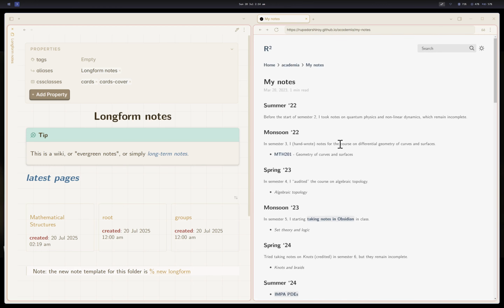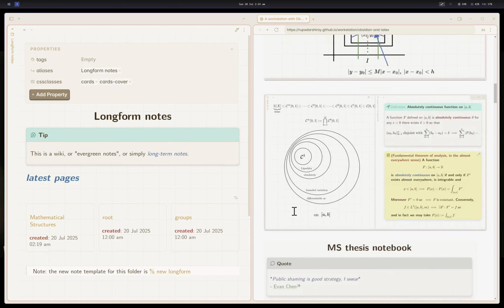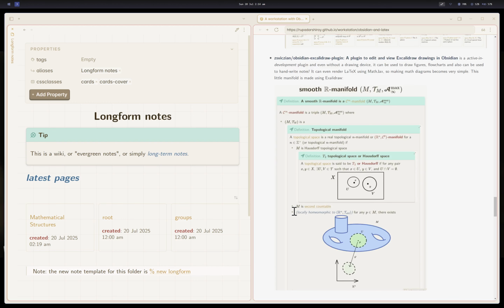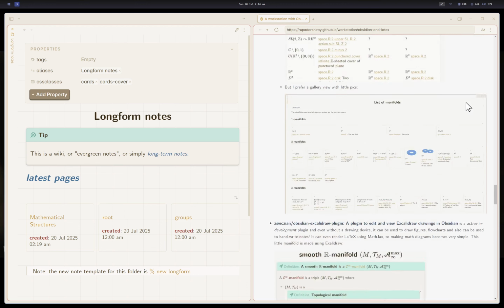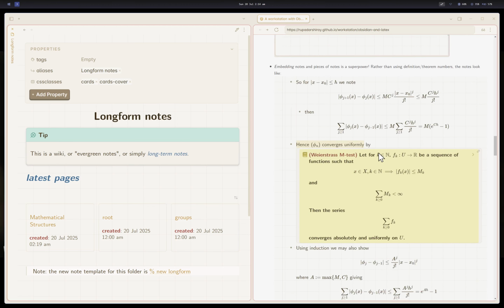But yeah, other than that, it's a note taking app for your note taking. You can write some note and then you can embed a part of a note which is old. One of the great things is if you're writing a proof, you can embed theorems inside your proofs.